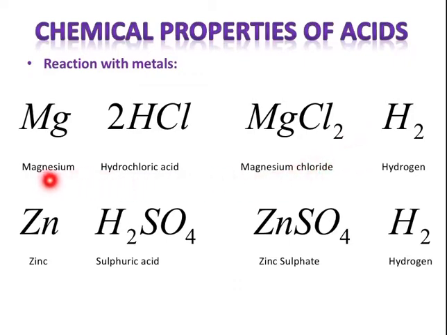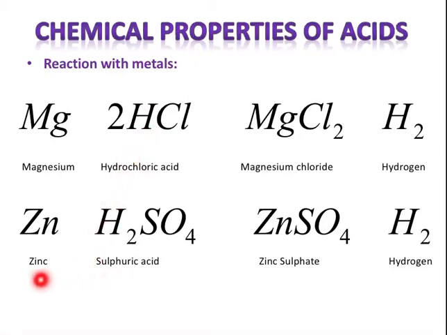First of all, see here, magnesium is a metal, hydrochloric acid is an acid, and when they both react, what will be formed? Salt will be formed, which is magnesium chloride, along with the hydrogen. As you can see, in acid, hydrogen atoms are present. Here you can see 2HCl, this is hydrogen.